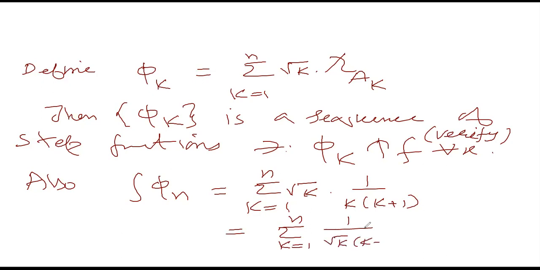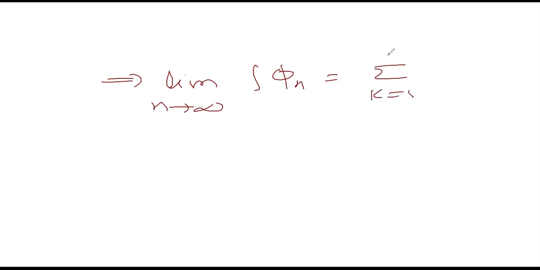And you can see this series is convergent, because the power of k in the denominator is greater than 1, it's 1 plus 1 over 2. Then this implies the limit as n approaches infinity of the integral of phi n is equal to the series k runs from 1 to infinity of 1 by root of k into k plus 1, which is finite.